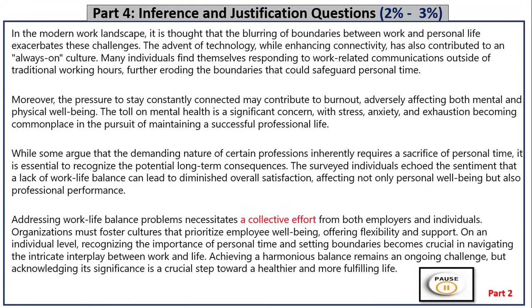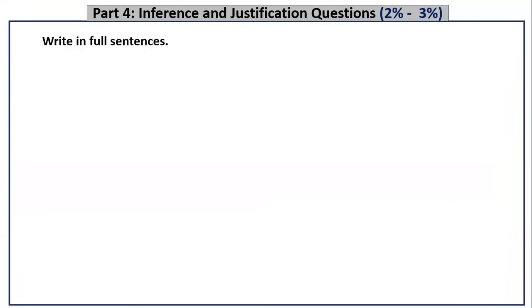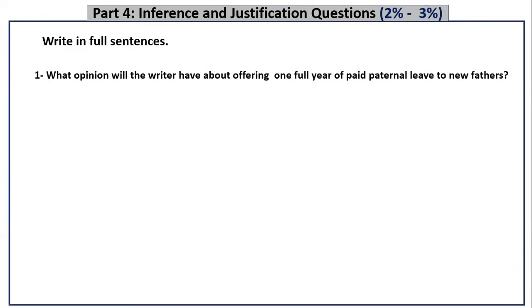Okay, right. For the inference question, it might be different. Each text might be different from another. Justification is always the same. Like, tell me why your answer to the inference question was correct. So here they're asking us what opinion the writer will have about offering 1 full year of paid paternal leave to new fathers.